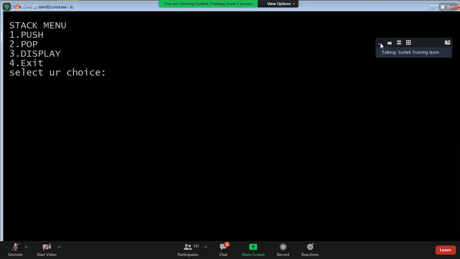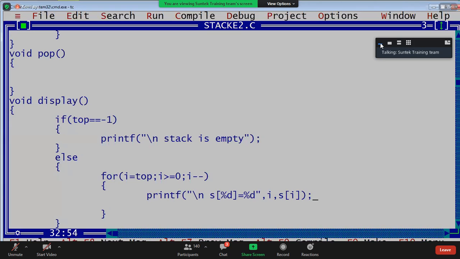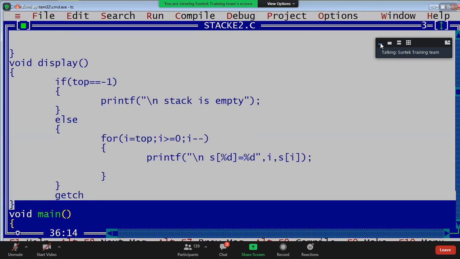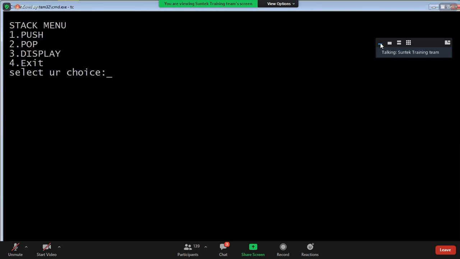Once we execute, first press 3. It is not displaying any message. Here I am going to write, guys, getch. See what getch is used for. Press 4. Press 3, guys. Stack is empty.